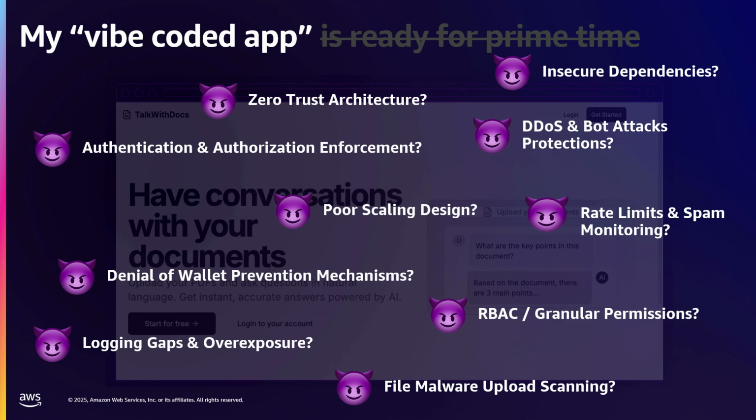So there's going to be a lot of problems with this app that you would never know about. You would never know that these problems occur. It's one of those if you know, you know. Do we have zero trust architecture? Probably not. Do we have insecure dependencies? We probably do. DDoS and attack protections for spam and bots? Probably not. Rate limits and spam?